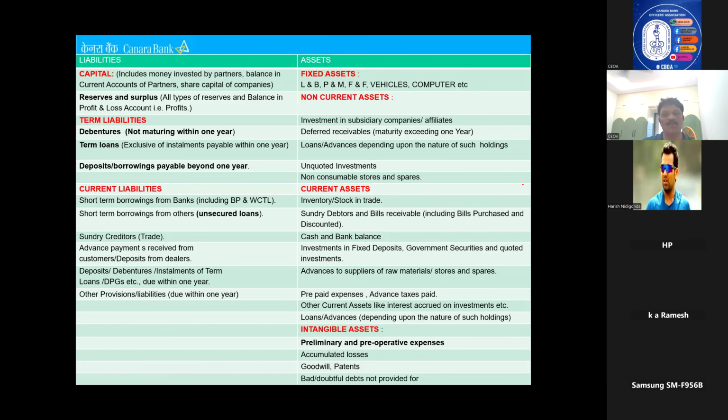Now, this is coming to liabilities and assets, just as given in our working capital manual. In liabilities, capital will be there, term liabilities will be there, current liabilities will be there. When it comes to the asset side, fixed assets will be there, non-current assets and current assets and intangible assets. As I told you, for companies, you will find one more column called intangible assets.